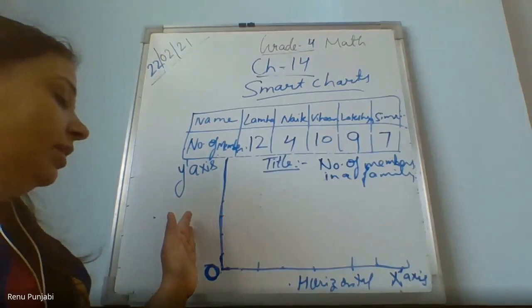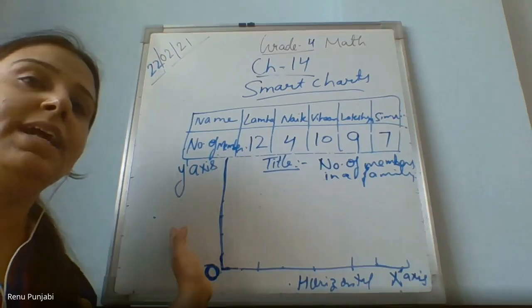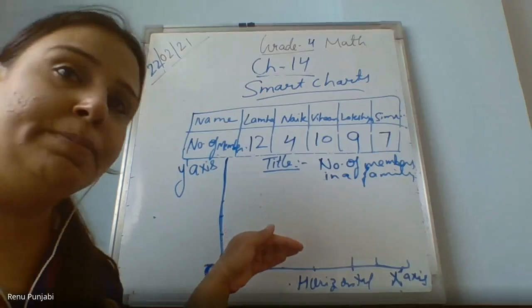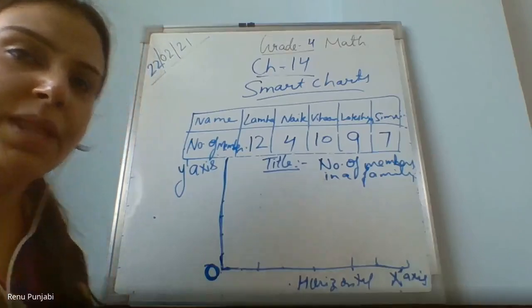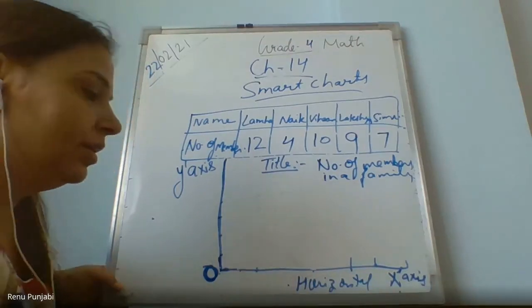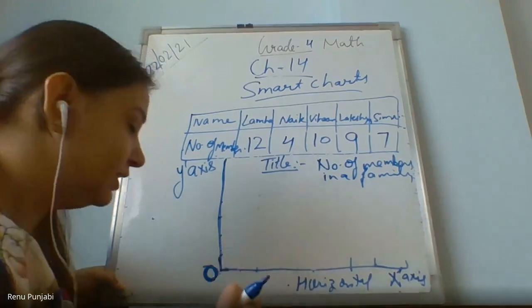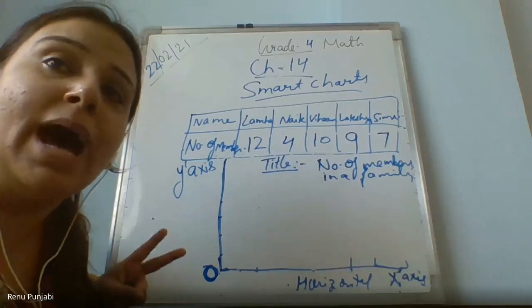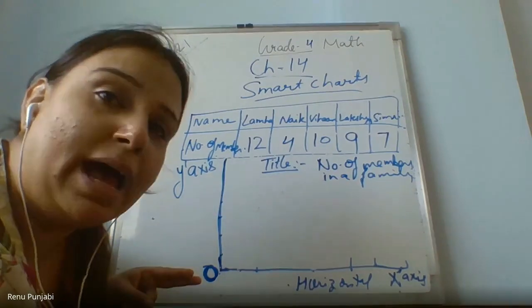So on the horizontal axis, we will take the names, and on the vertical axis, we will take the numerical information. So when we draw the bars on it, the bars will come vertically. We are going to draw the bars, and there are two types of bar graph: vertical bar graph and the horizontal bar graph.